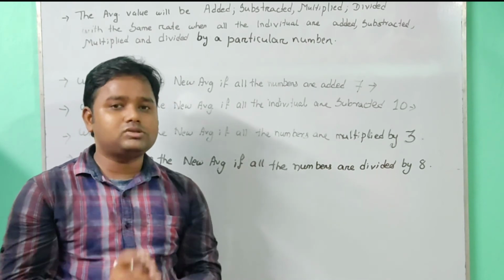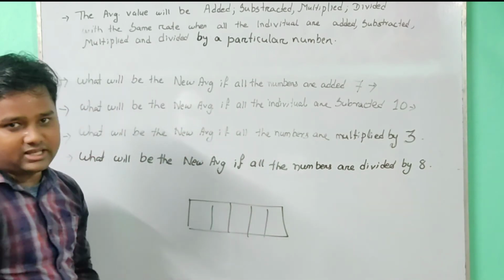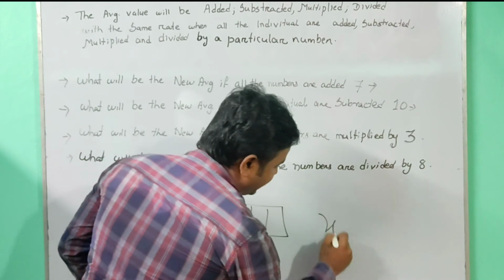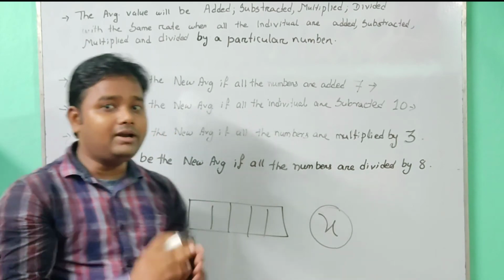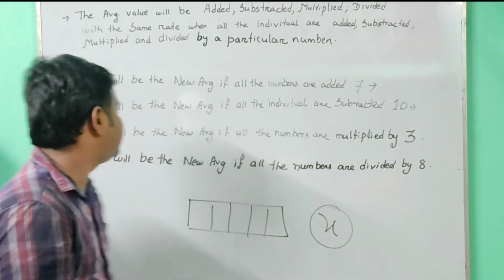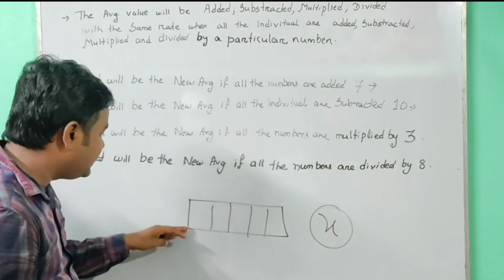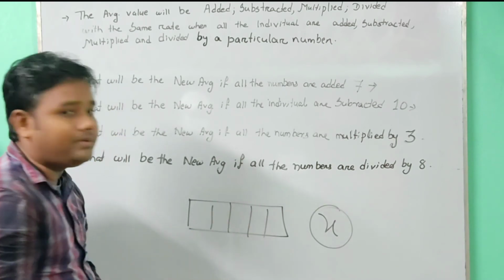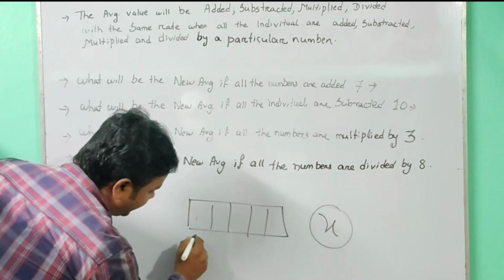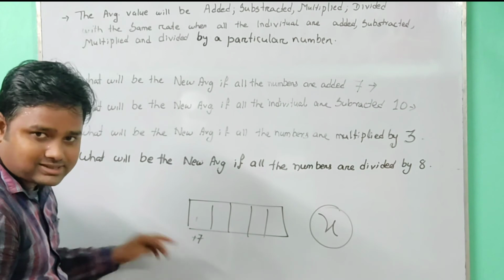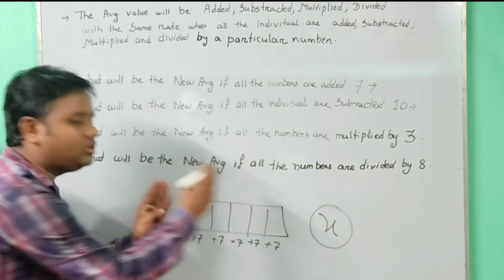What does it mean? Suppose in a group of events, the numbers are given and their average value is x. I will do this with four different examples. The first example is: what will be the new average if all the numbers are increased by 7? If a number is 1, then 1 plus 7 will be 8. That means plus 7 is added to the first number, similarly plus 7 to the second number, the third number, the fourth number, and to all the individual numbers.